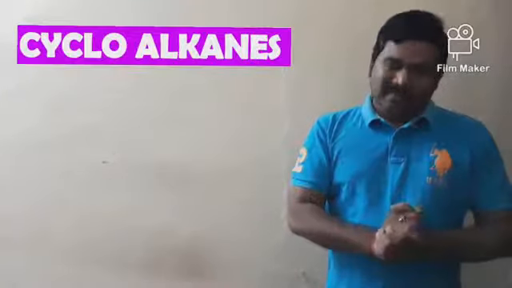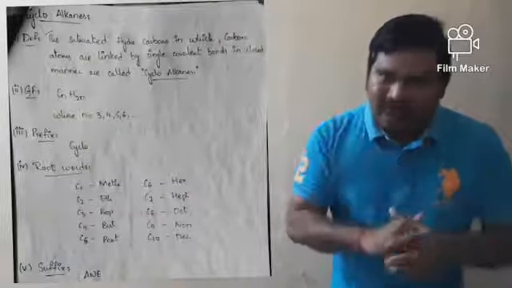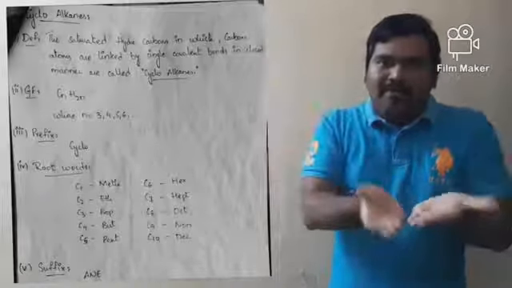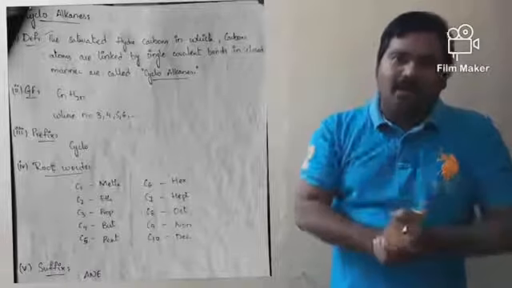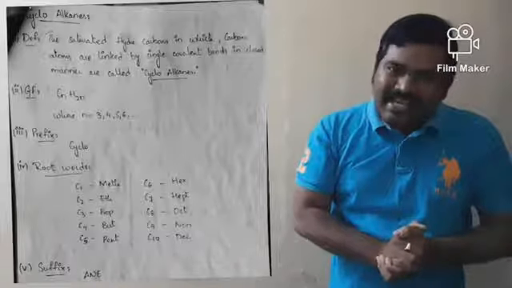Now first let me come to saturated hydrocarbons. Those hydrocarbons in which carbon atoms are linked by single covalent bonds in a cyclic, closed manner are called saturated cyclic hydrocarbons.